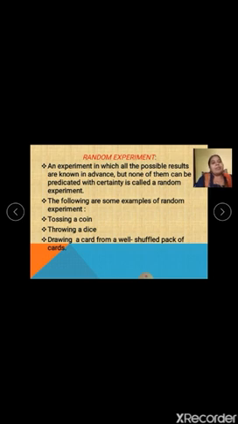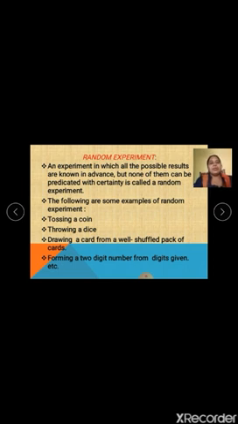Drawing a card from a well-shuffled pack of cards. Cards is another option in this period when you are locked in your homes and can't go out to play. You must be having a nice time playing cards. So that is also called a random experiment. Why? Because as you know, there are 52 cards in a pack of cards. If you take out one card, you cannot tell with certainty that it is an ace card or a number card. So this is a random experiment.